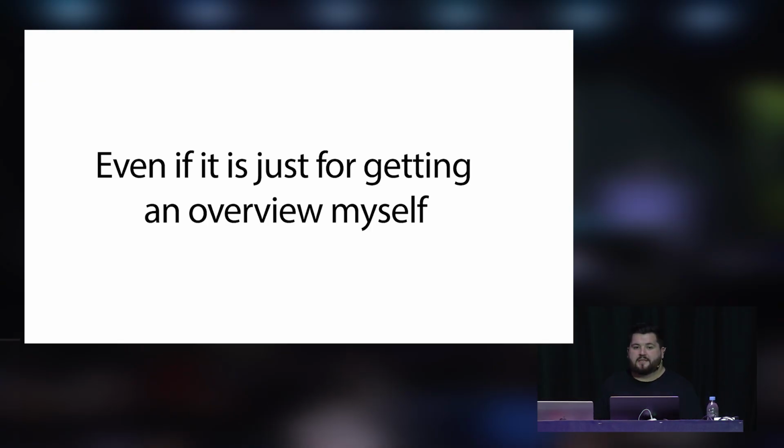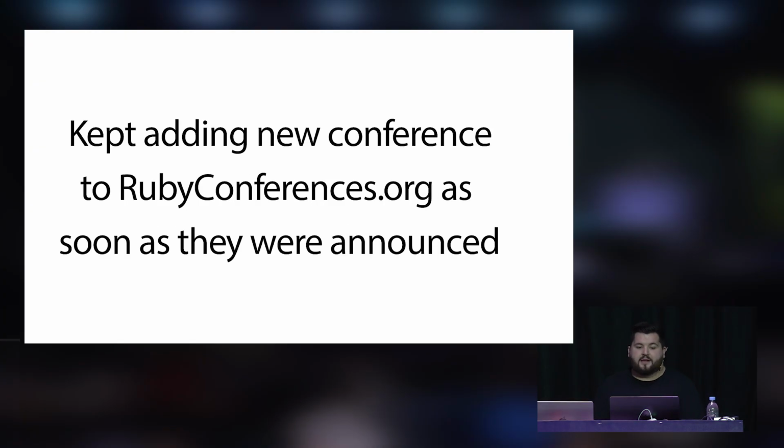I also heard from somebody yesterday that they found this event right here on this same website I maintain. And it's one of the first events they attended in the Ruby community, so I feel that's a big win. So yeah, I kept adding these events as soon as they were announced, just trying to keep up to date as I saw them coming in.